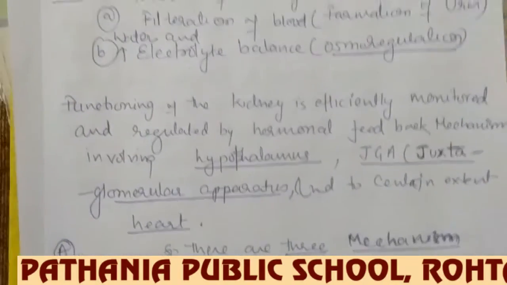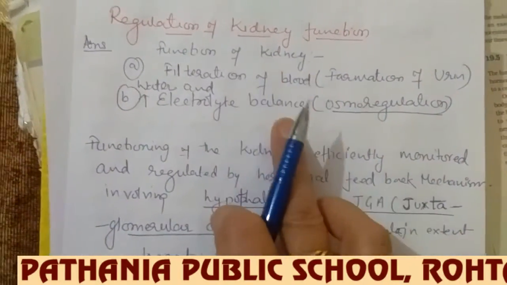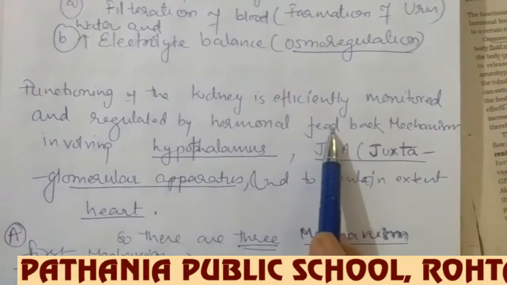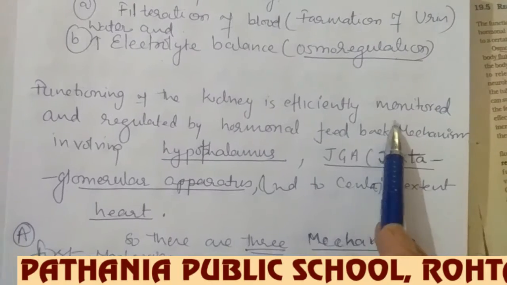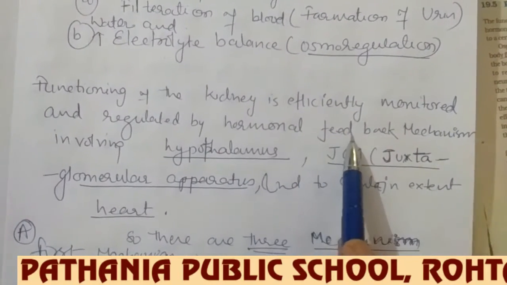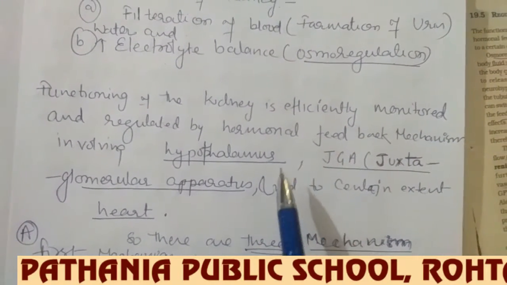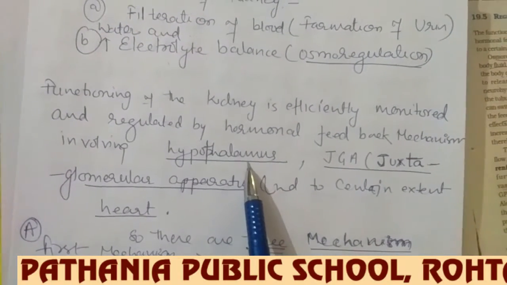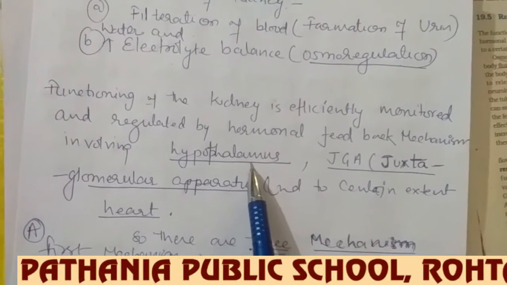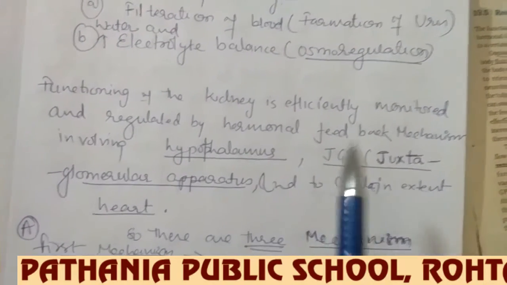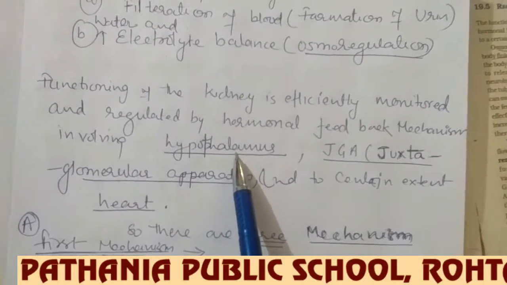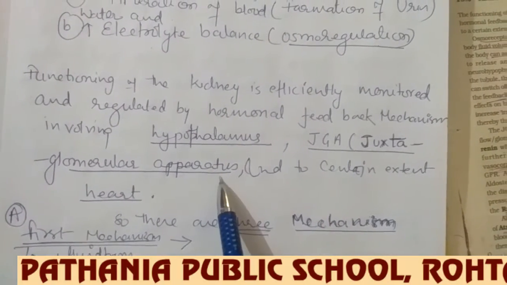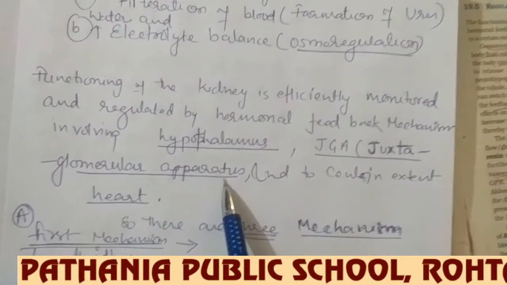Now, to perform these two functions, the kidney has to be regulated. The main control of the kidney for its efficient functioning is the hormonal control only. And hormones are secreted by endocrine glands. The main endocrine gland involved in the regulation of kidney is the hypothalamus, and the pituitary gland also, but mainly the hypothalamus. Then the JGA, juxtaglomerular apparatus, also plays an important role in the regulation of kidney.